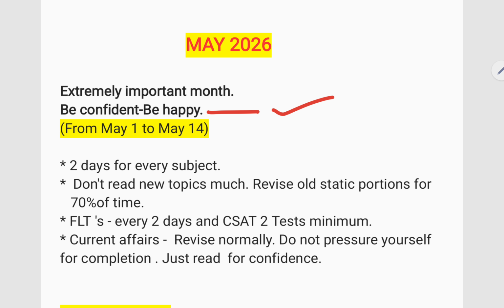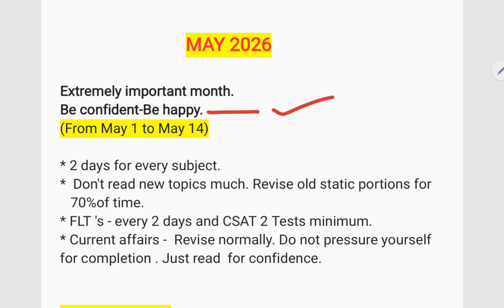There is no person in the entire world who is like, I have completed the entire syllabus. No, everybody will be left with some or other parts, and there is nothing wrong in it. So be confident and be happy. If there is some 10 to 20% of syllabus left, it's okay. You can still crack the exam.